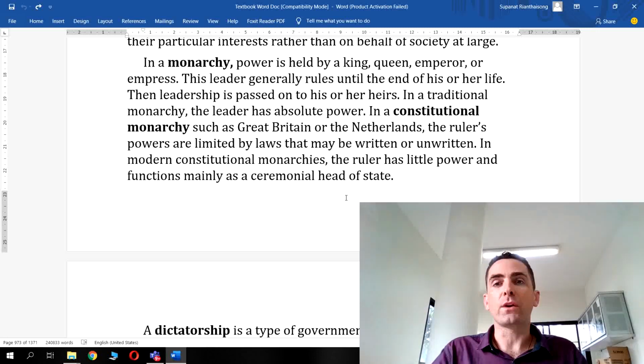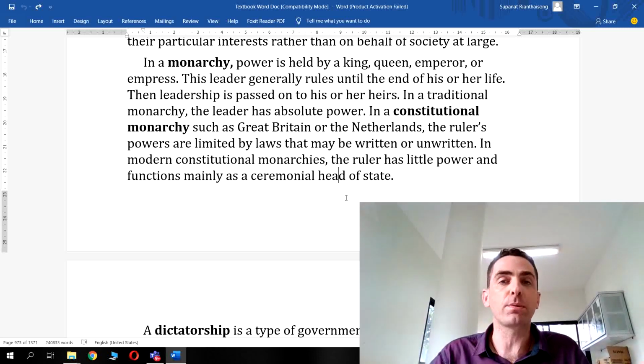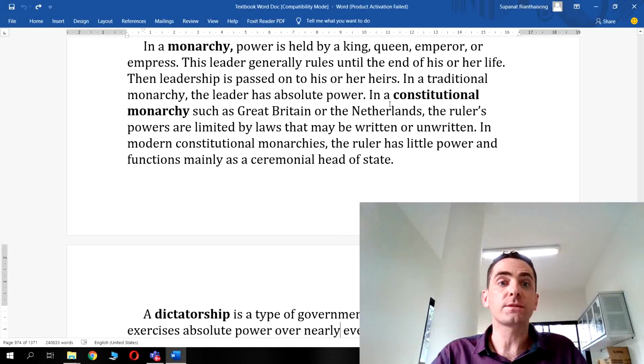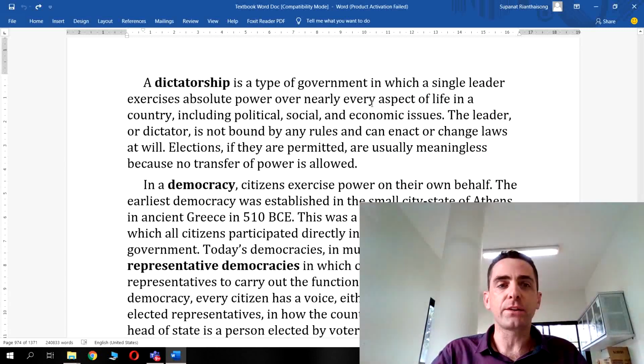Okay, they'll appear on official days for photo shoots, and they officially represent the country, but they don't wield that much political power. Because you can imagine in somewhere like the UK, if the Queen started making all the decisions, well, people are not going to be very happy about that, and they might want change. So that's why. Okay, next is a dictatorship.